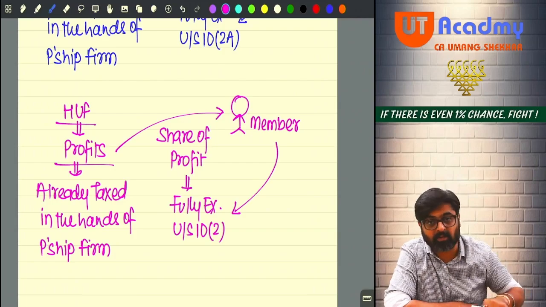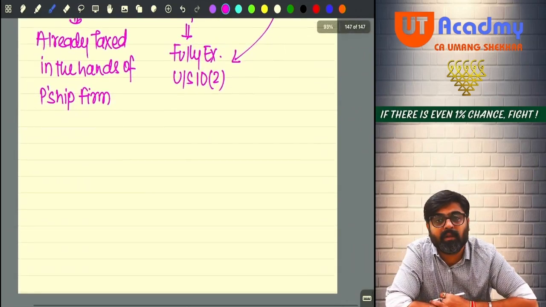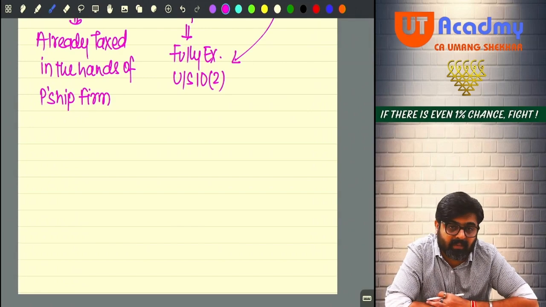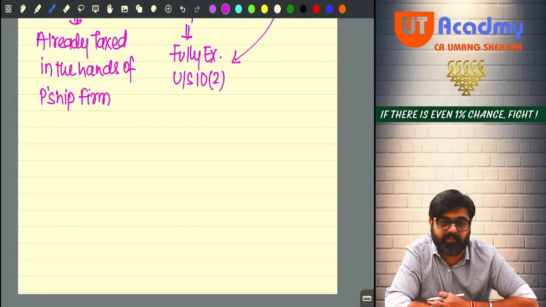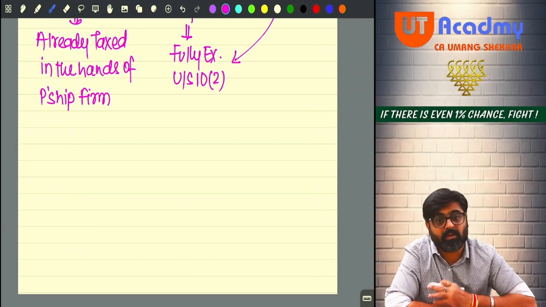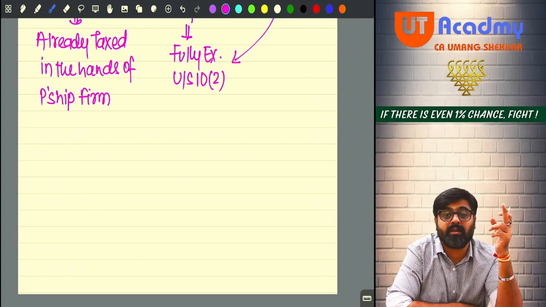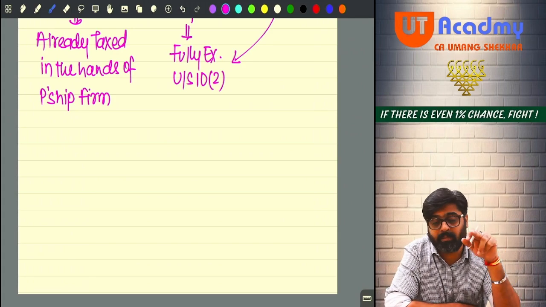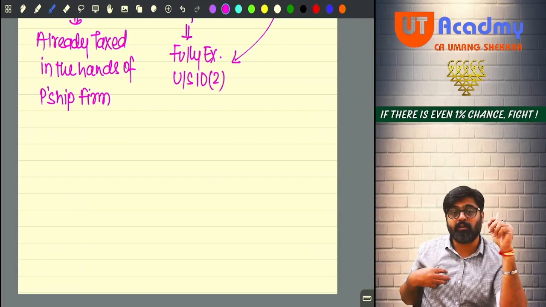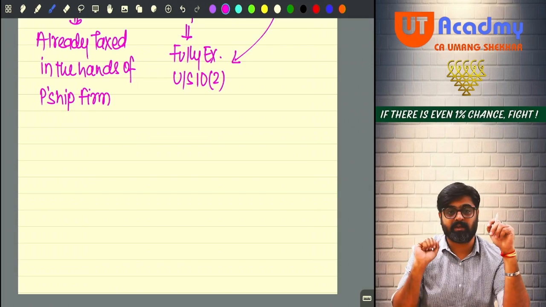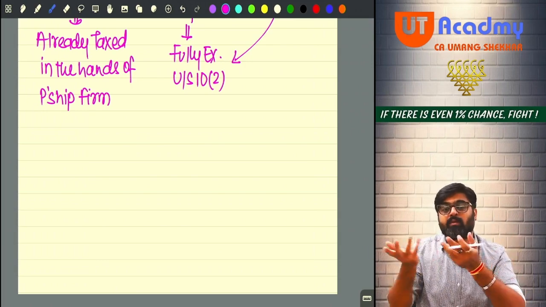But you cannot apply this logic to that dividend. Getting my point? That is treated as a return on investment made by the shareholder in the company, and that return on investment we cannot exempt. We have to charge, because if we exempt that return on investment, what will the other people say? See, we are also investing in the debentures of a company, and on that we are getting what? Interest. So the interest amount the company is giving out of profits only, no?